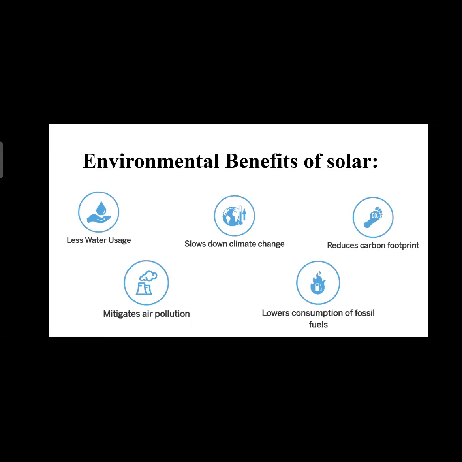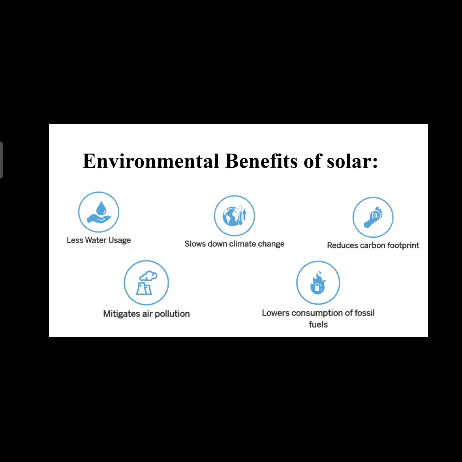I will explain it. So, environmental benefits of solar. What are the environmental benefits? There is less water usage, solar slows down climate change, reduces carbon footprint, mitigates air pollution, and lowers consumption of fossil fuel. These are some benefits of solar energy. Less water usage means we are not using nuclear power plants, so their usage can be reduced.